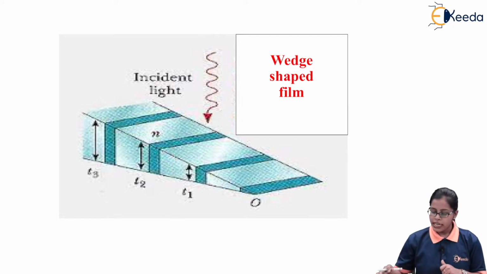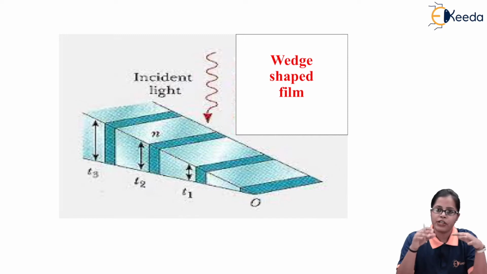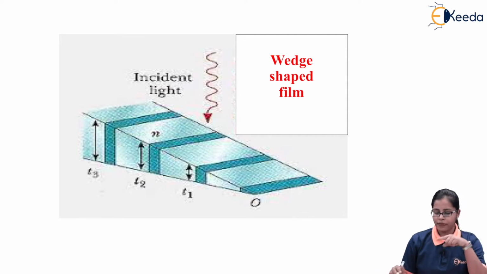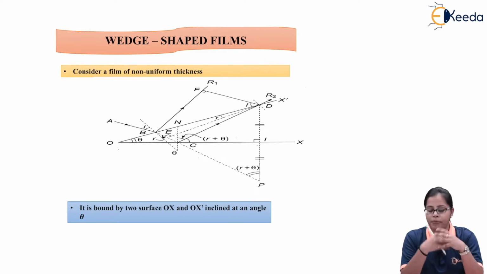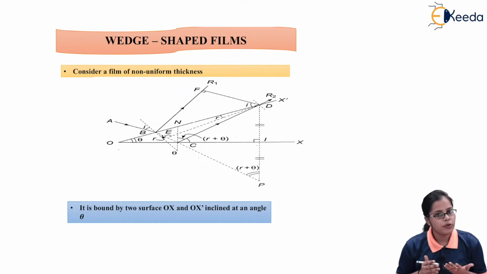So suppose we consider a film of non-uniform thickness. When I say non-uniform thickness, the thickness of the film is going to vary at each and every position. In that film we have two surfaces separated by a certain angle.